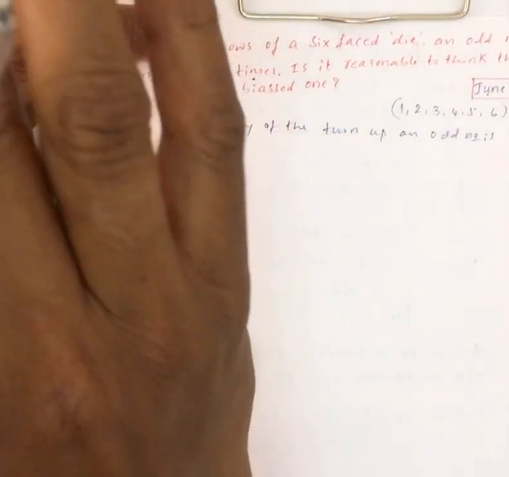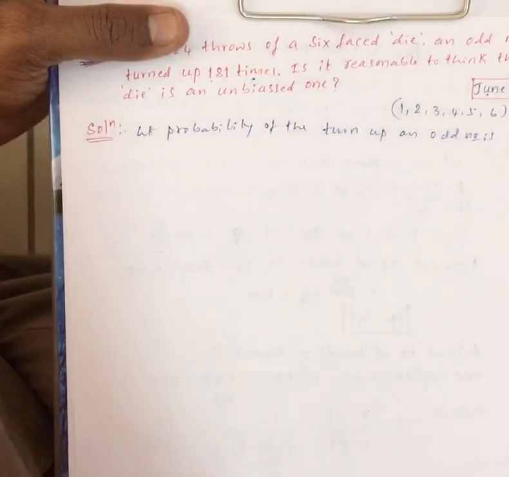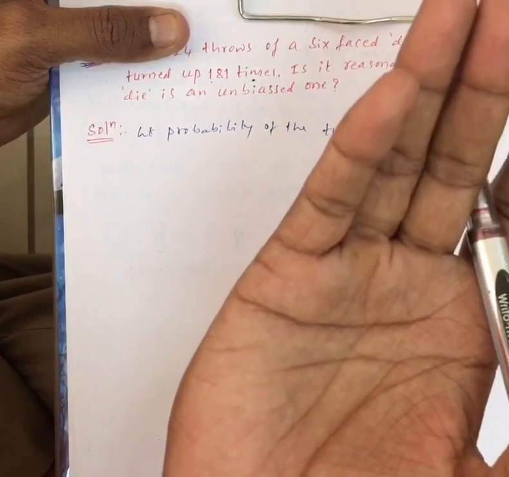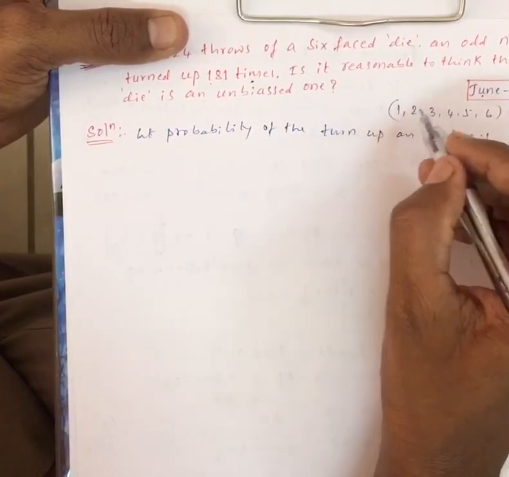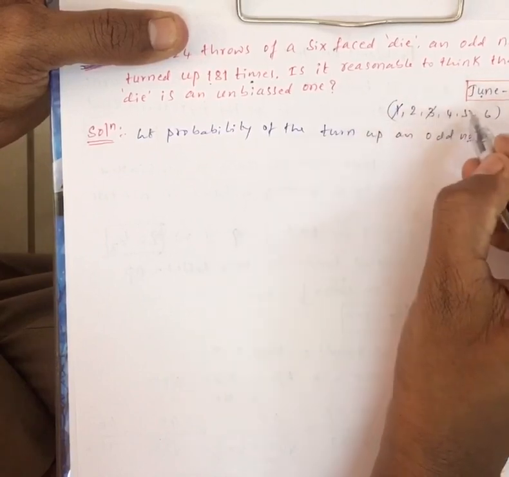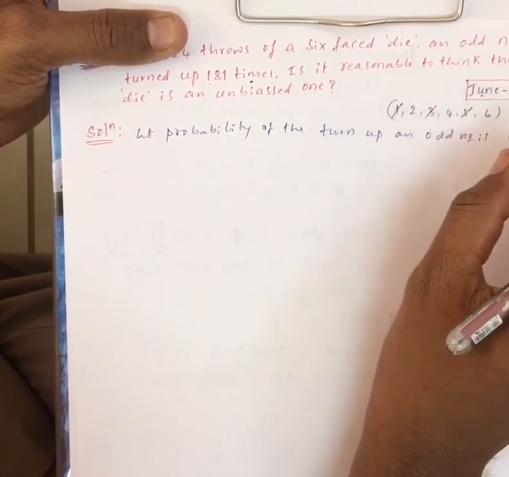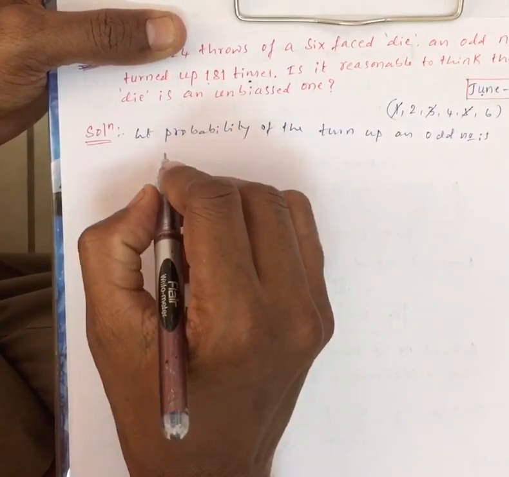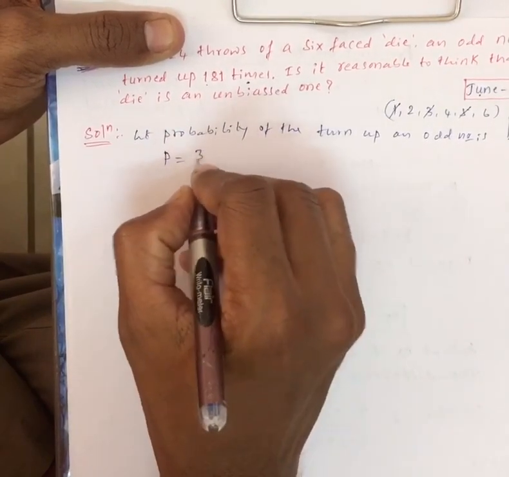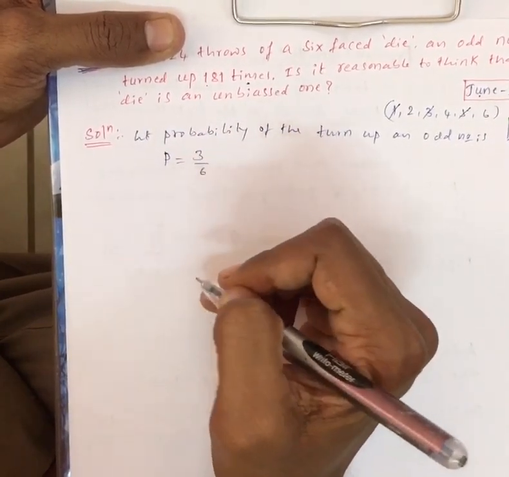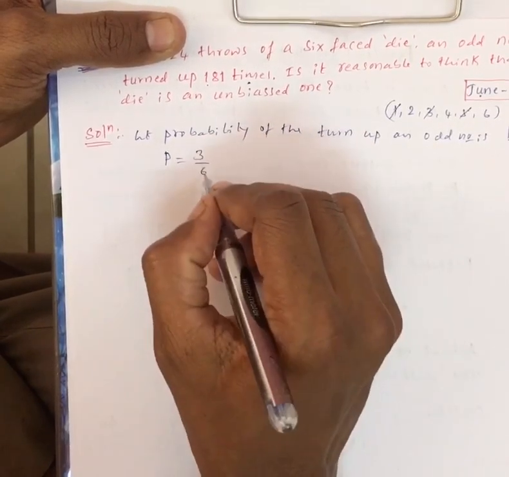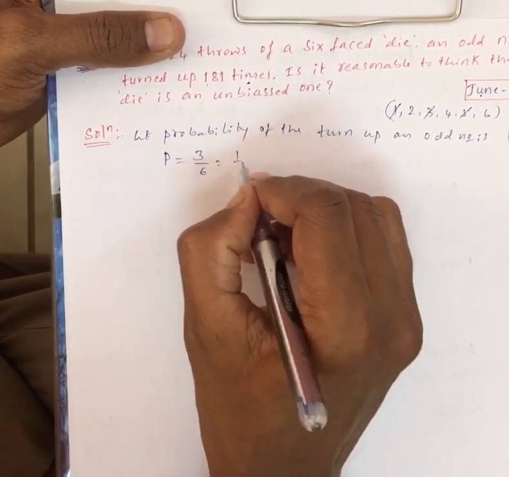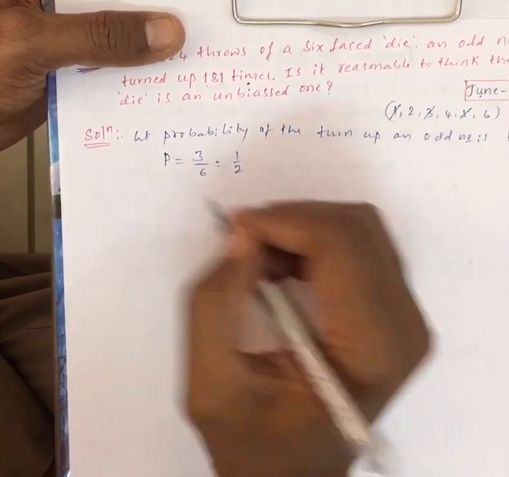But here there are 6 faces, and the odd numbers are 1, 3 and 5. There are 3 odd numbers, so that's why here P is 3 by 6. Total odd numbers is 3, total faces is 6, which is equal to 1 by 2. So P is 1 by 2.